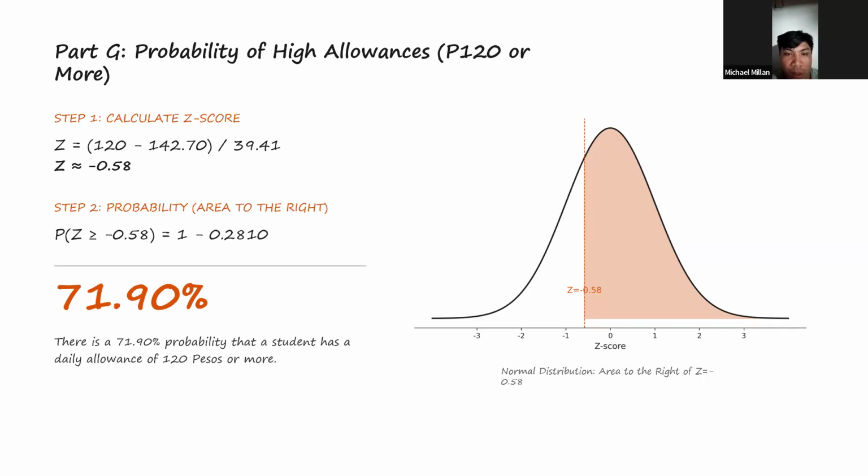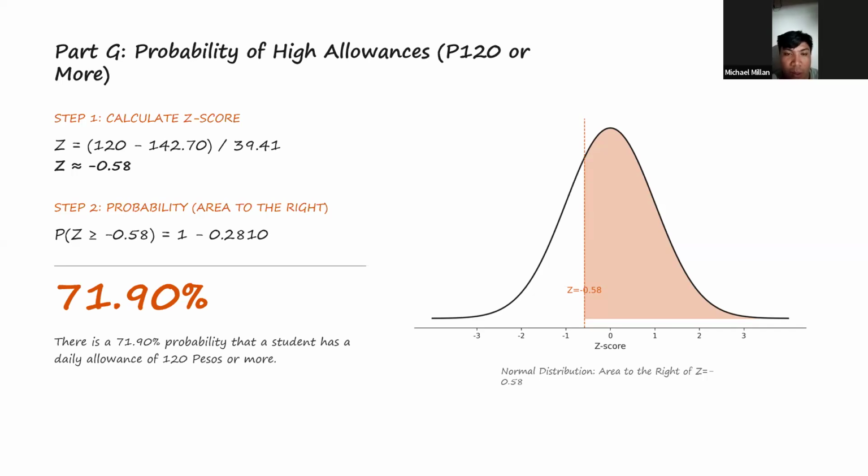Our actual data shows 82% of the students get 120 or more, higher than the 71.90% from the normal distribution. This is because our data is slightly clustered on the higher side, with many 150s, so more students fall above 120 than the perfect normal curve would predict.